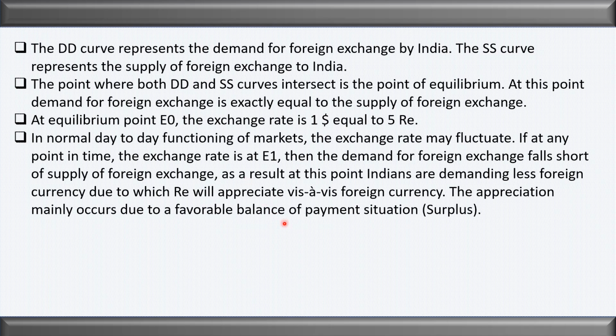It means more and more foreign currency is coming into the country. With the increase in supply, the new equilibrium point will be determined, and with this new equilibrium point, the exchange rate will fall down. Fine? It means that there is a fall in the exchange rate. That is called appreciation of the Indian currency.